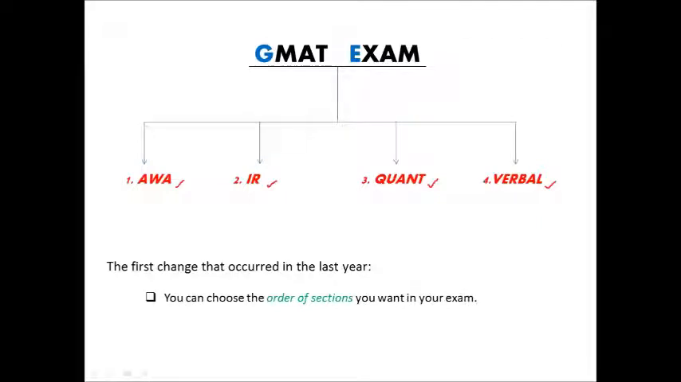The first change that occurred in the last year: you can now choose the order of sections you want in your exam. Earlier, the order was fixed as specified above. First the AWA section, then IR, then Quant, and then Verbal. But now, you can choose the order of your sections.